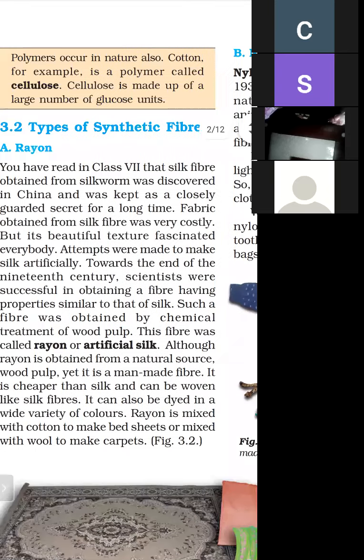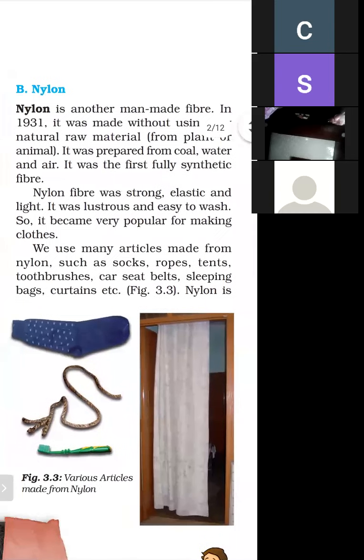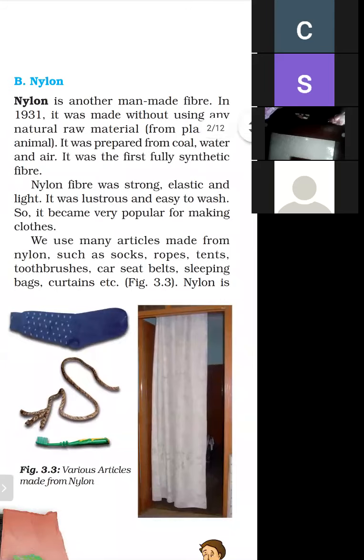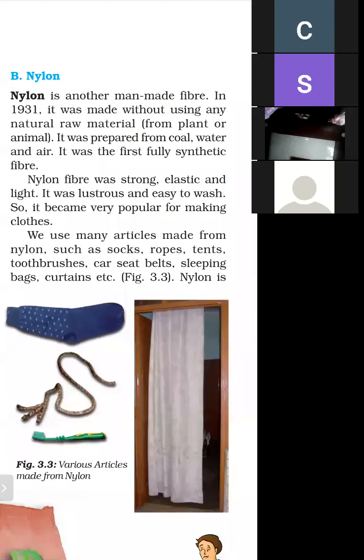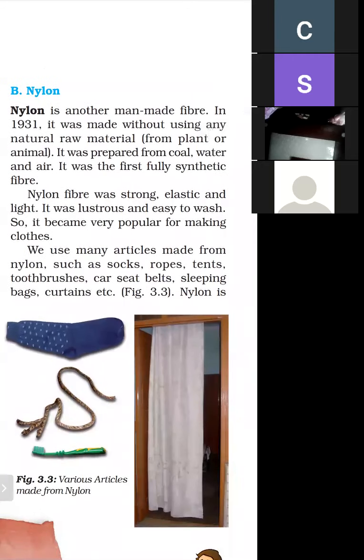When rayon was made, a natural substance was used. Wood pulp is used, but in nylon, no natural material is used. So it was the first fully synthetic fiber. When rayon was made, a natural substance was used, but in nylon, no natural substance is used. So this is the first fully synthetic fiber.